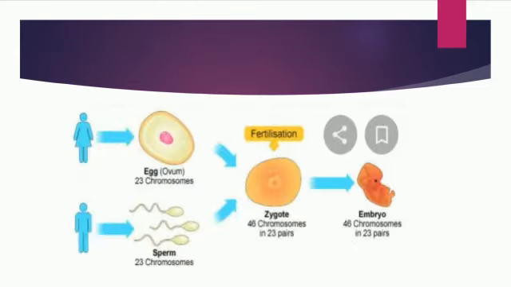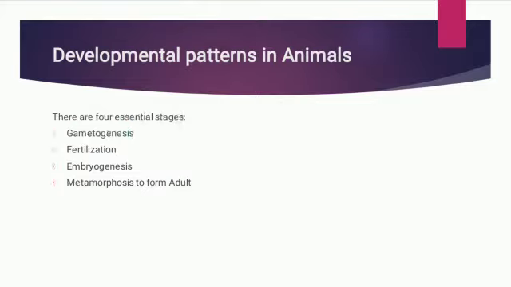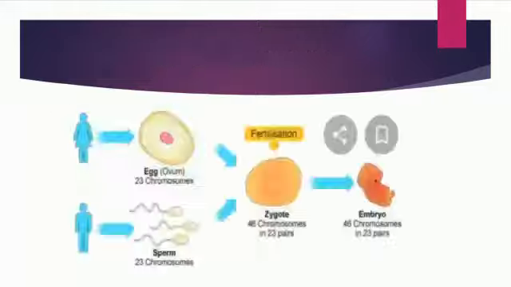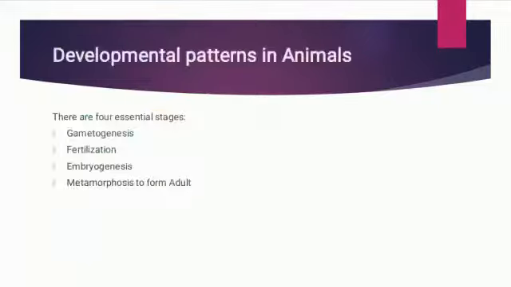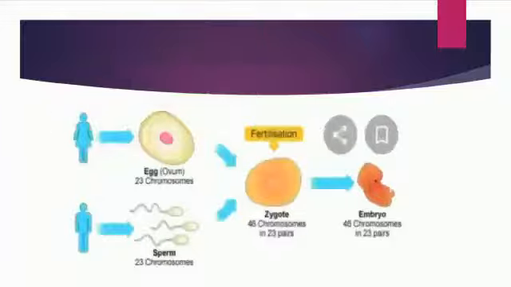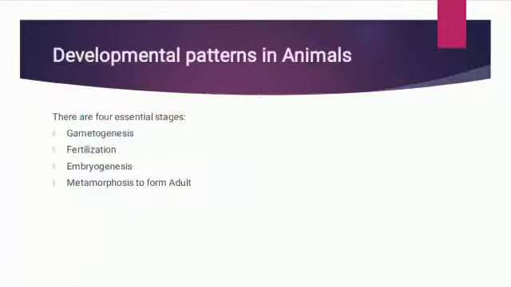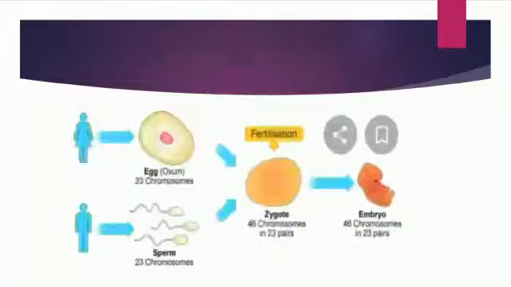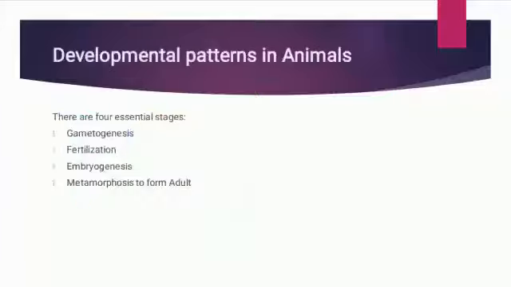Gametogenesis. Gametogenesis is the process in which a cell undergoes meiosis to form gametes. Fertilization is the process in which an egg from the female and sperm from the male combine to form a zygote, which is diploid. The zygote is then converted into an embryo, which is also diploid, and this process is known as embryogenesis. The embryo develops to form an adult.